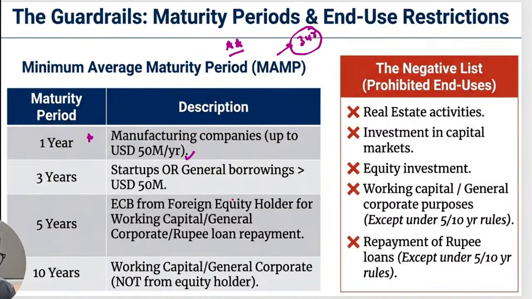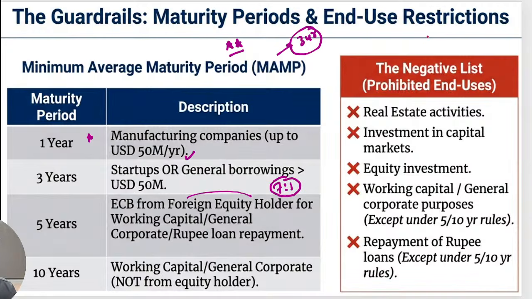Then we have ECB from foreign equity holders for working capital, which is 5 years. But here we have a stake in the business from the foreign equity holders, and the ratio is 7:1. So the debt to equity ratio cannot exceed 7:1. And for general purposes, your working capital in general corporate purposes, it is 10 years and so on.